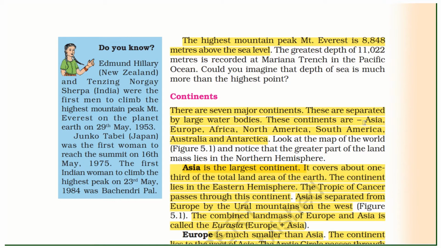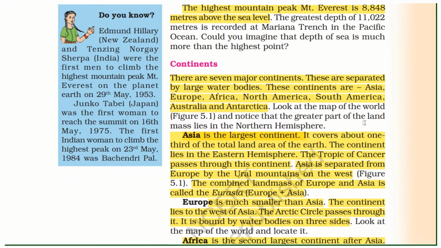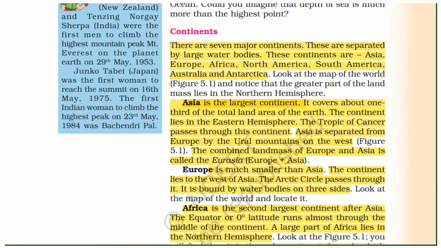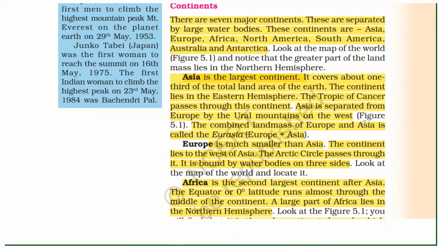Continents. There are seven major continents. These are separated by large water bodies. These continents are Asia, Europe, Africa, North America, South America, Australia, and Antarctica. Asia. Asia is the largest continent. It covers about one third of the total land area of the Earth. The continent lies in the eastern hemisphere. The Tropic of Cancer passes through this continent. Asia is separated from Europe by the Ural Mountains on the west. The combined landmass of Europe and Asia is called Eurasia.